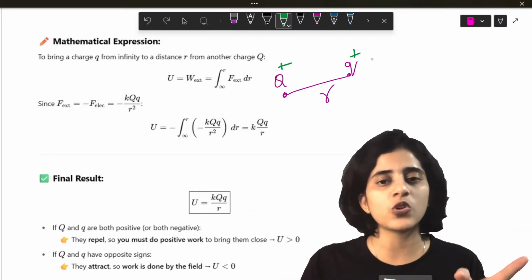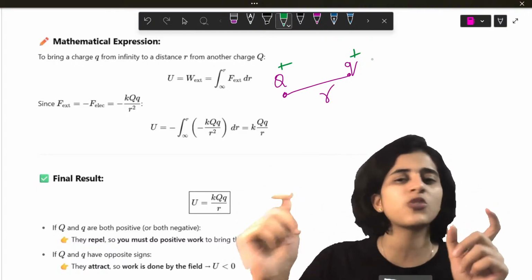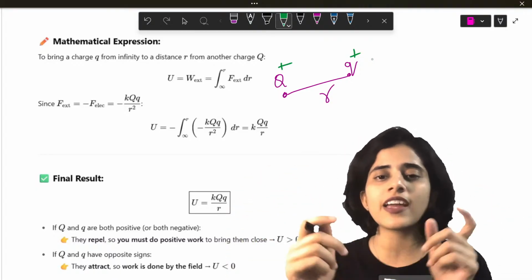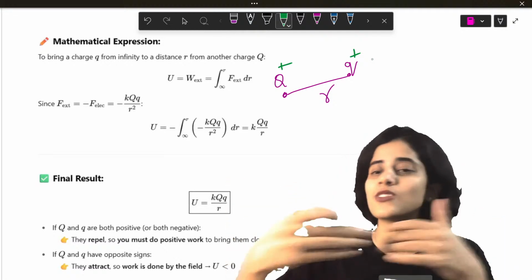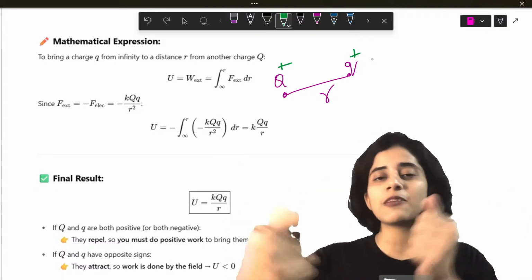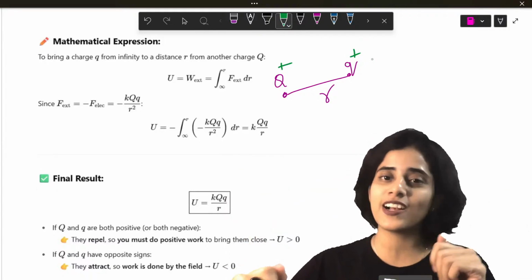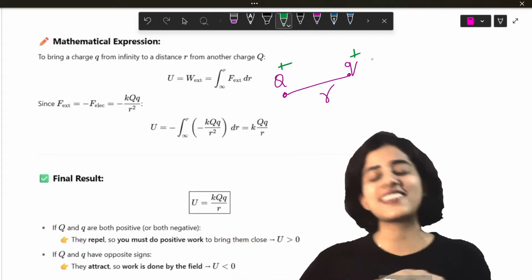They have to repel, okay? So imagine Q is you and small q is a friend that you don't like. So it is very difficult to bring both of you close. It's very easy to make you guys sit apart. But if I want to make both of you teammates in a group project, it's going to be very difficult for me because you don't like each other. But as a teacher, I will definitely do that, but still.